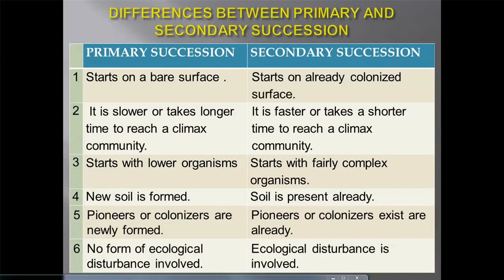Number five, in primary succession pioneers or colonizers are newly formed. Under secondary succession, pioneers or colonizers exist from the previous community. Then the sixth one here is that no form of ecological disturbance is involved in primary succession. But under secondary succession, ecological disturbance is involved.